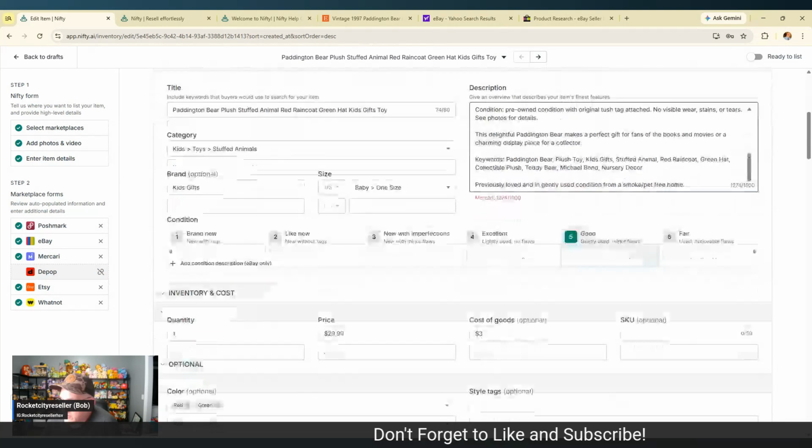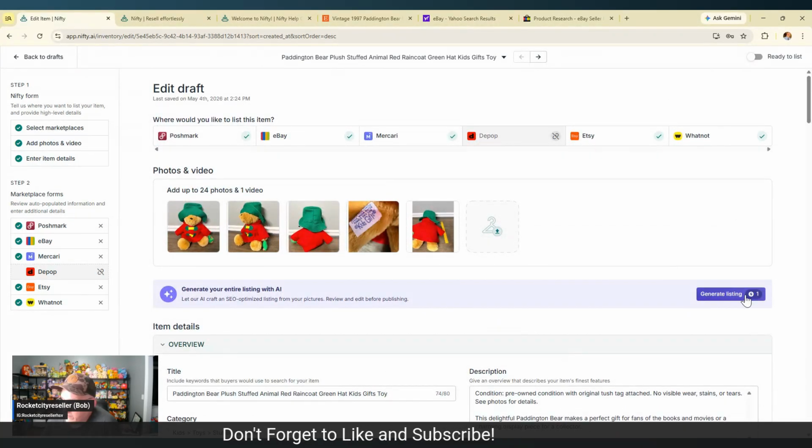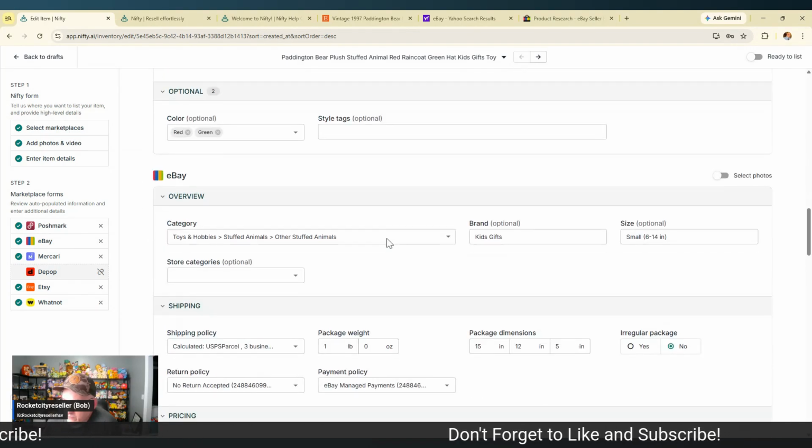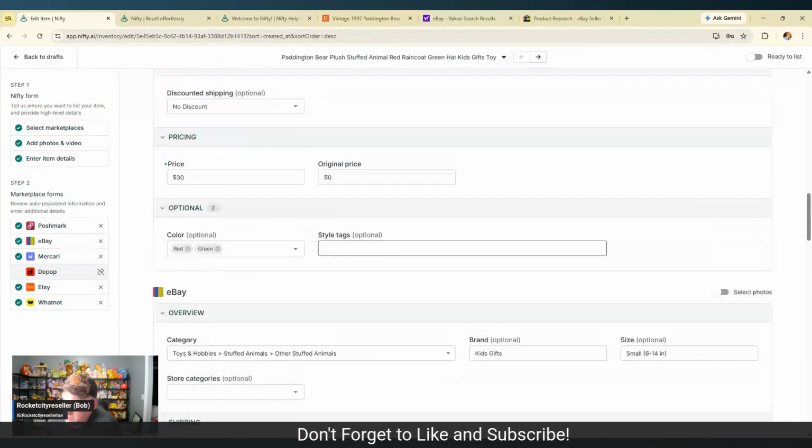All the little boxes. This is what's good about using the generative AI portion of Nifty. You don't have to really worry about all this. It does all the form filling for you, which is really nice. It takes a smart credit.